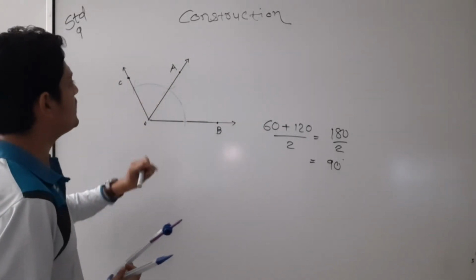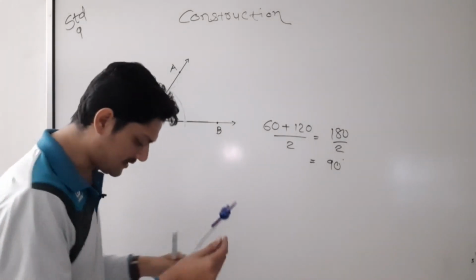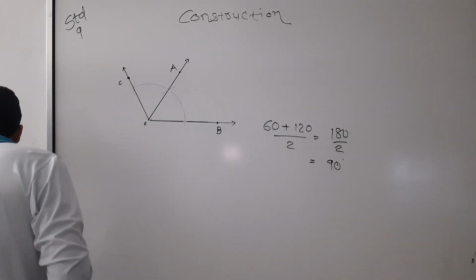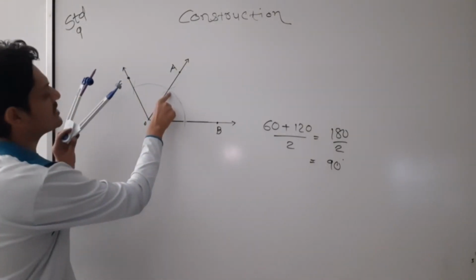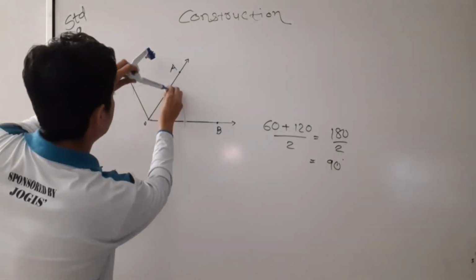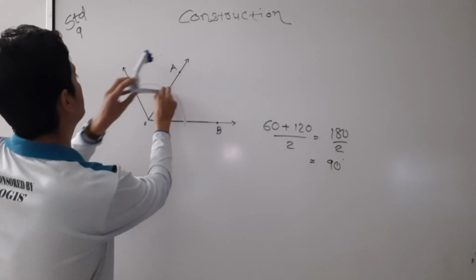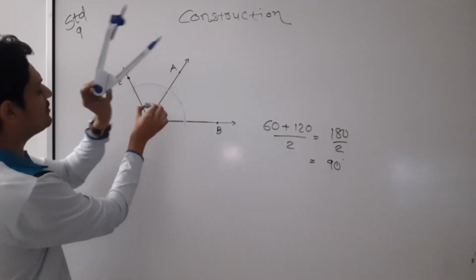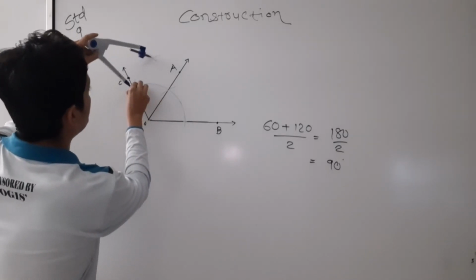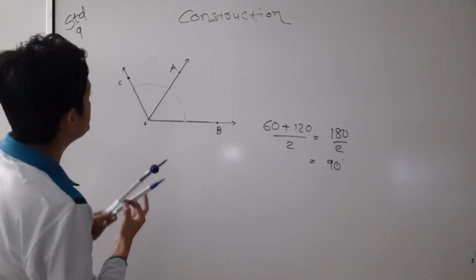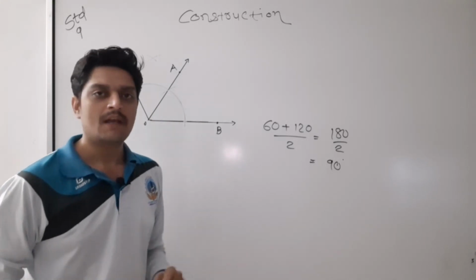This is 120 degree. Now I have to show you how to draw the bisector. For the bisector, without changing the radius, you have to put the pointer on the first intersection point and draw one arc like this. Again, on the second intersection point, without changing the radius, you have to put the needle, the point of your rounder. And now again you have to draw one more arc, and both arcs will definitely intersect.